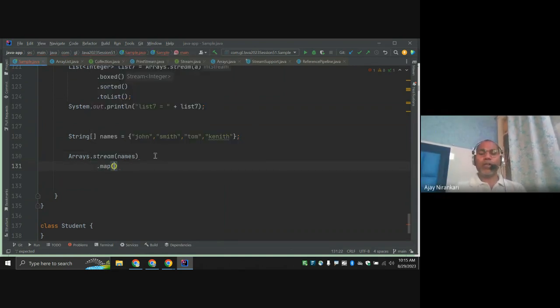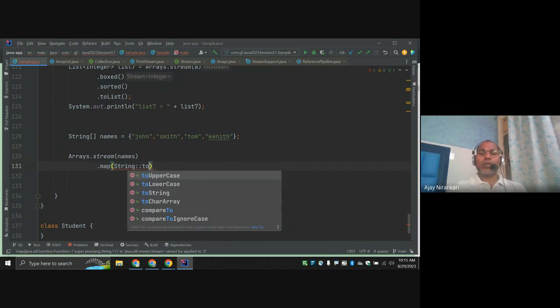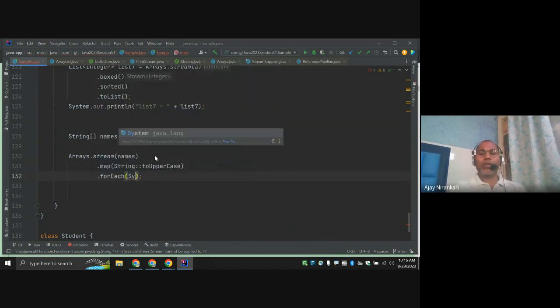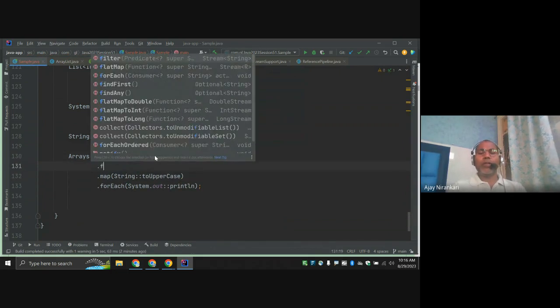And now here a method like map, filter, right? Let's say I want to uppercase, to uppercase and want to for each. Okay, and maybe filter length greater than 3.